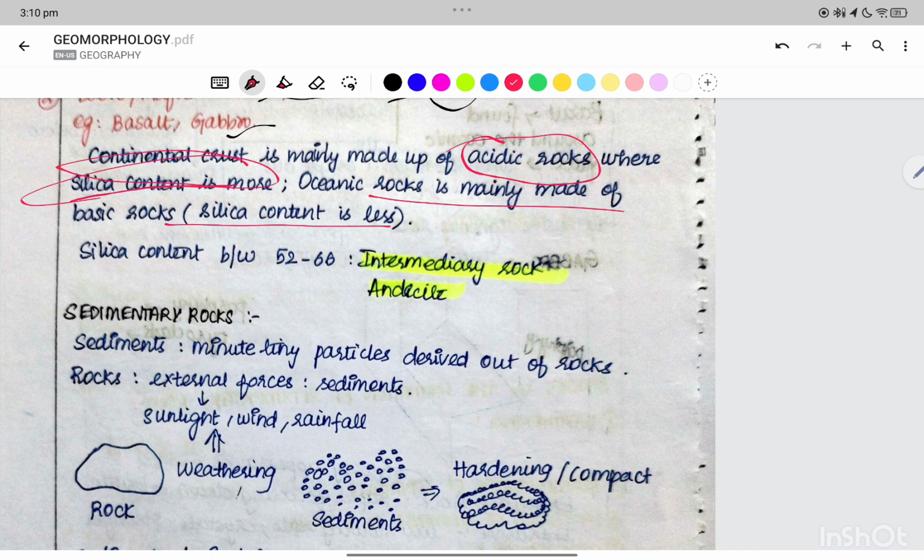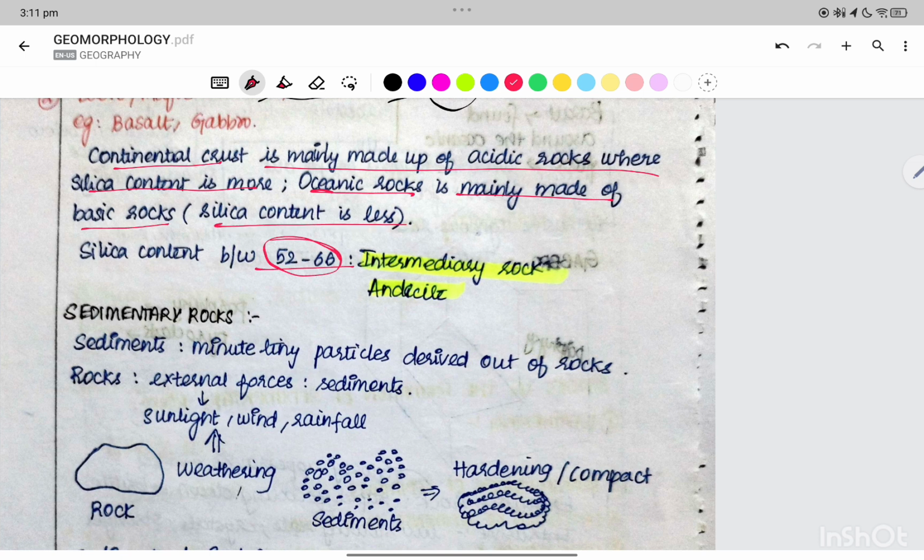Usually in the continents the silica content is more, and in the ocean rocks the silica content is less. So we say that the continental crust is mainly made up of the acidic rocks, where the silica content is more, and the oceanic crust is mainly made up of the basic rocks, where the silica content is less. When the silica content is between 52 and 66, we have an intermediary rock. Andesite is an intermediary rock, right?